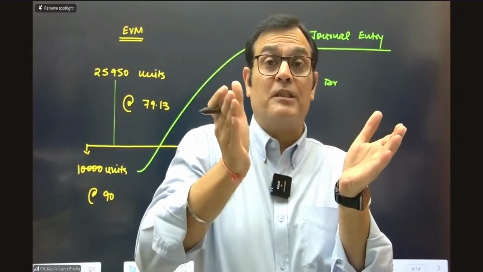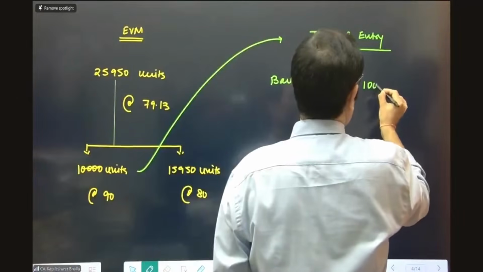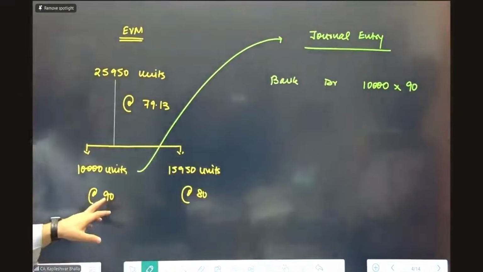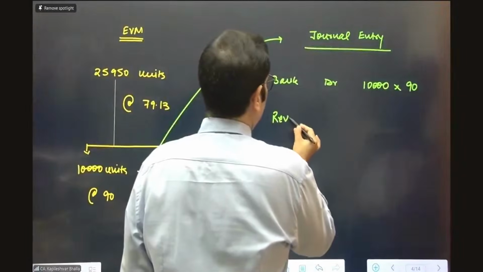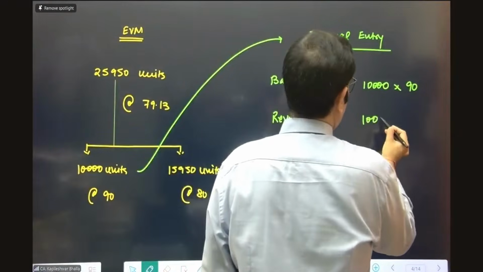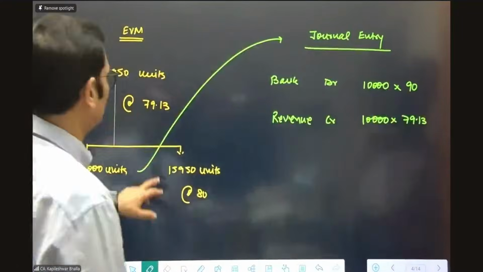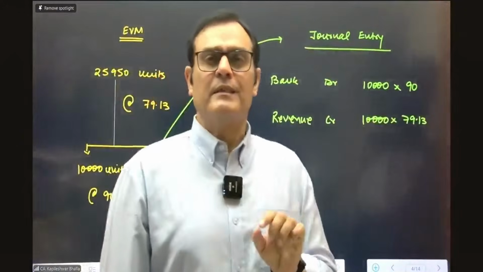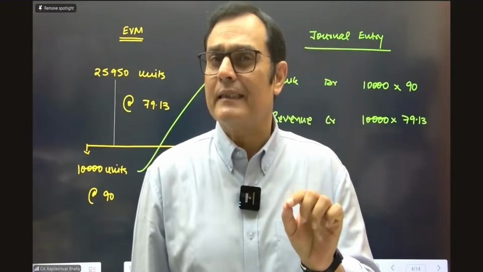So for 10,000 units, we will collect 90 rupees per unit. This is what the collection is going to be. But when it comes to recognition of revenue, the revenue will be recorded on 10,000 units at the weighted average, which is 79.13, which we've identified. So where do you take the difference? Whatever is the excess collection from the customer, where do you take that excess?